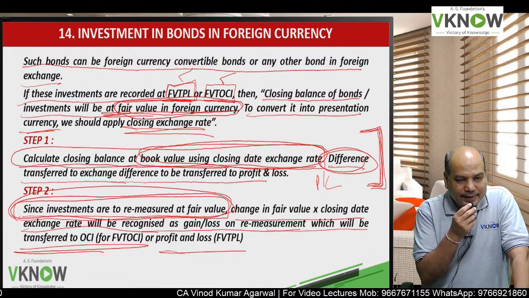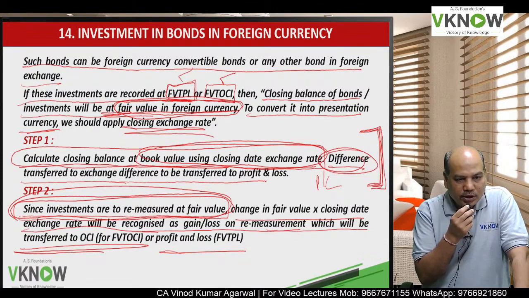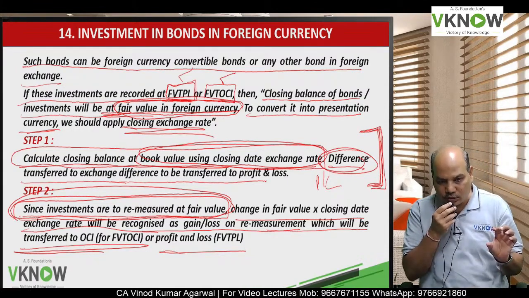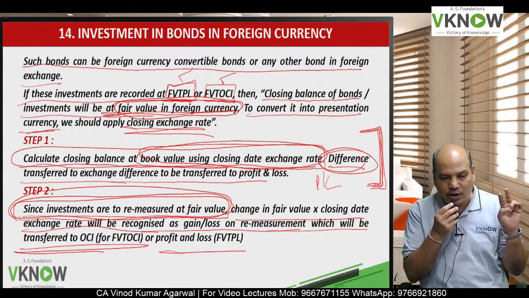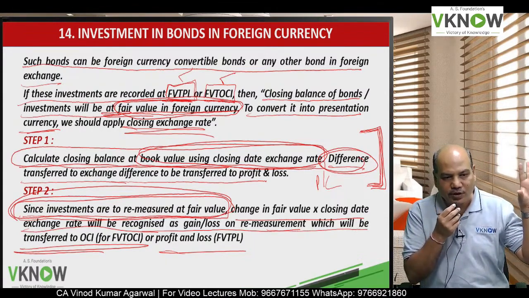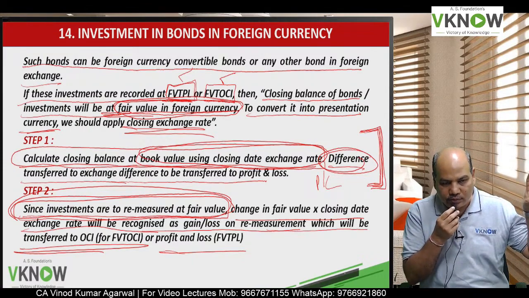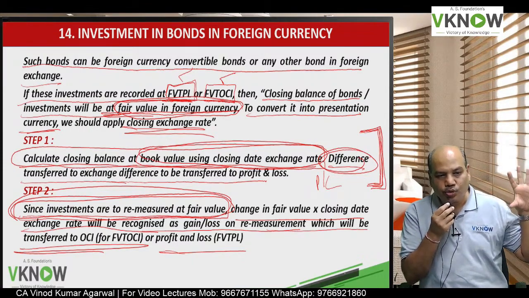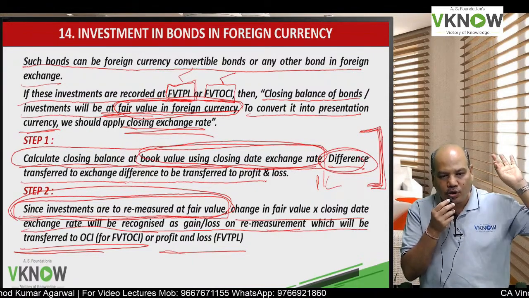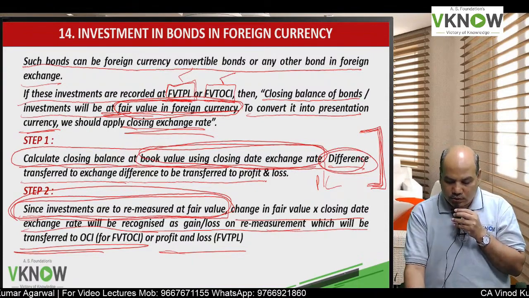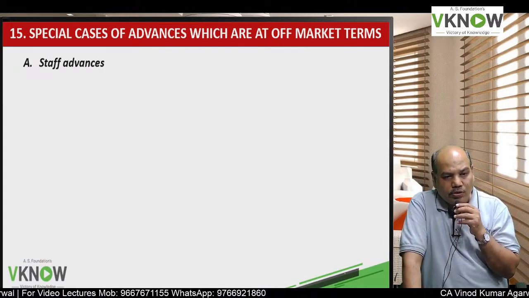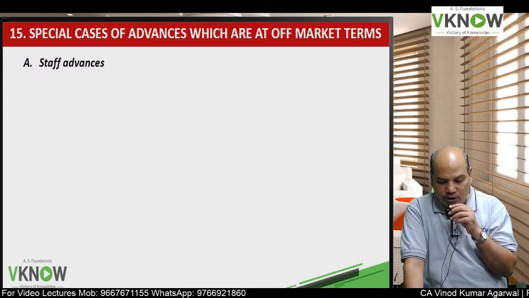If the instrument is FVTPL, then that fair value change will be transferred to profit and loss account. So two differences will arise here. One difference is because of exchange difference under Ind AS 21, and the other is due to change in fair value. The exchange difference part will always go to profit and loss account. The fair value part will go to OCI or P&L account depending on classification.